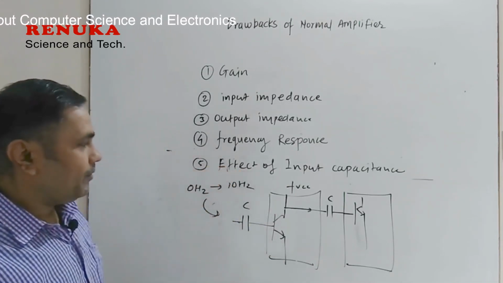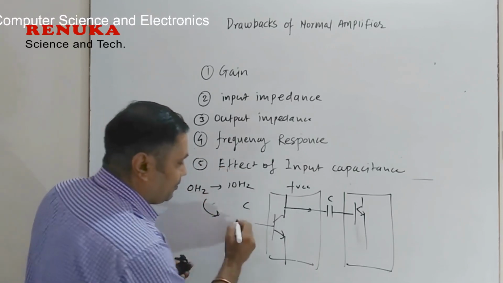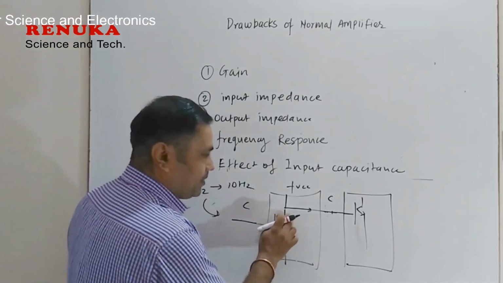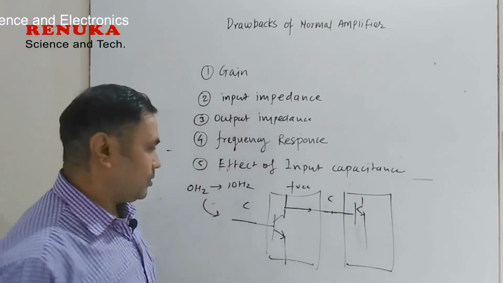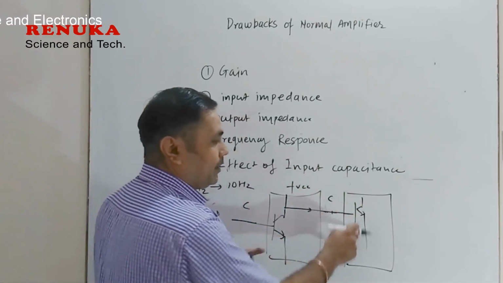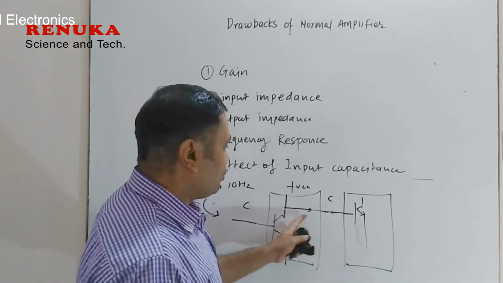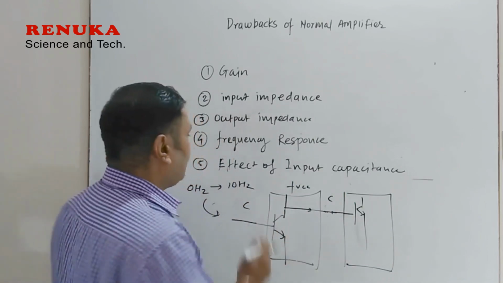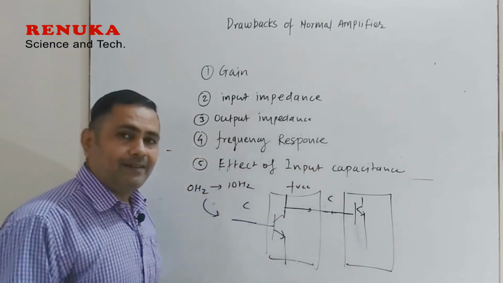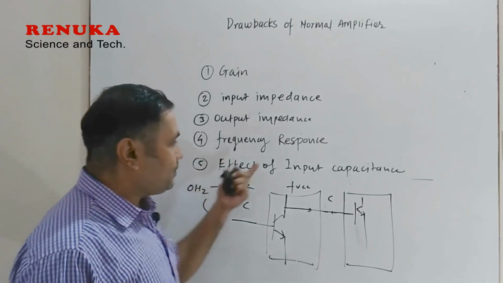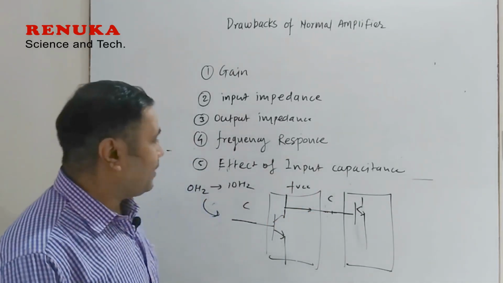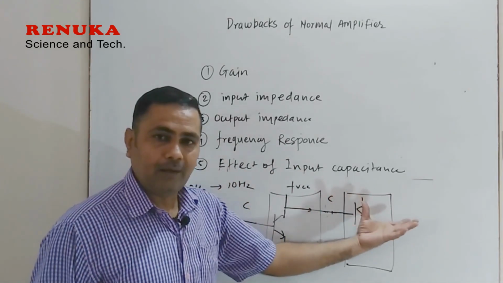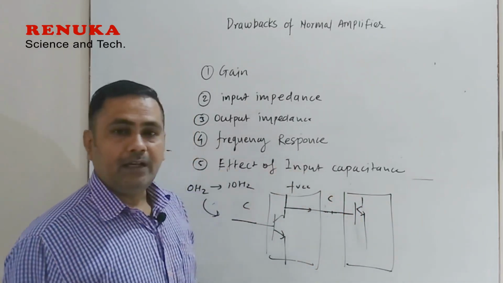But in the operational amplifier, we do not require any coupling capacitor, because all the differential amplifiers are direct coupled amplifiers. Direct means output of first stage can be directly connected to input of second stage. So the collector of this transistor is directly connected to the base of the second transistor. So this is why 0 Hz to 10 Hz frequency can easily pass through it. So the effect of input capacitance is not present in the operational amplifier, but it is present in the normal amplifier. So that is why low value frequency or DC signals cannot be amplified by using a normal amplifier, but operational amplifier can easily amplify this.